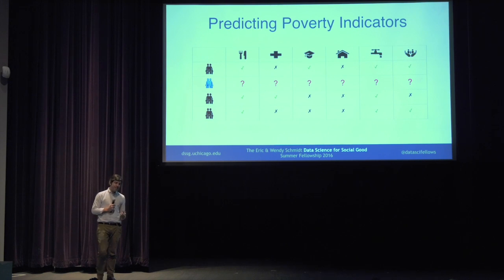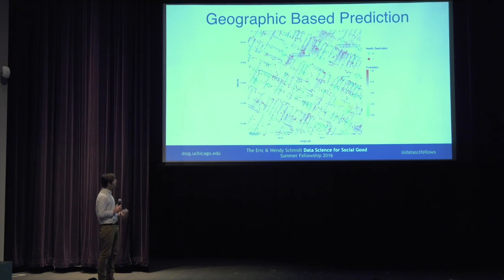So the issue then becomes using the data on families for whom we know these deprivations to predict the deprivations for families we don't know. But it turns out that in addition to these deprivations, geographic location is a big predictor of poverty. So what you see here is a heat map which shows individuals in a neighborhood.